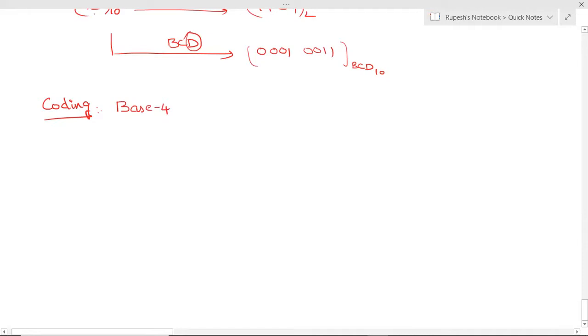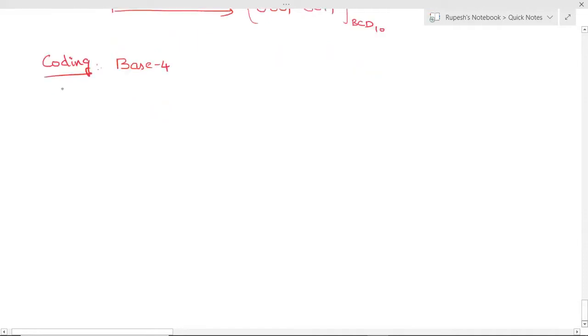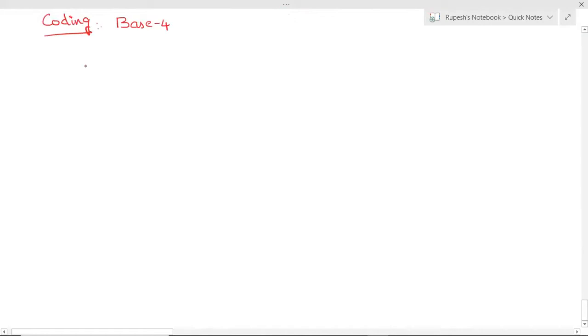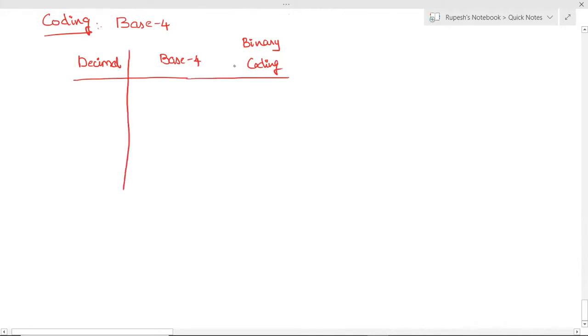That means we will have a decimal number, we will have base 4, and we will have binary coding. Okay, let us take decimal numbers from 0 through 18.